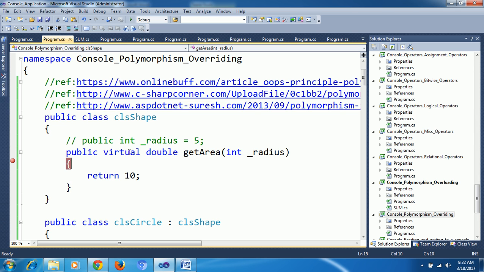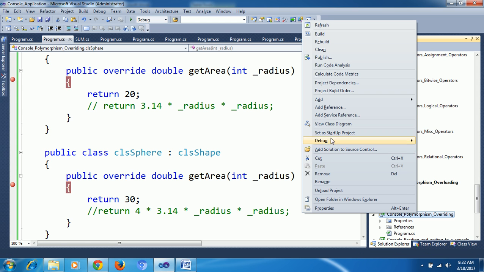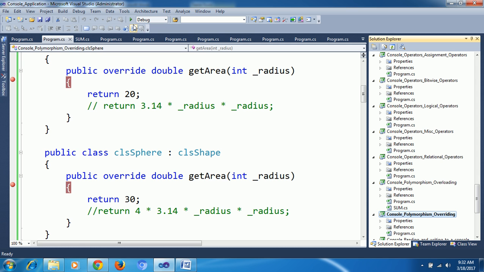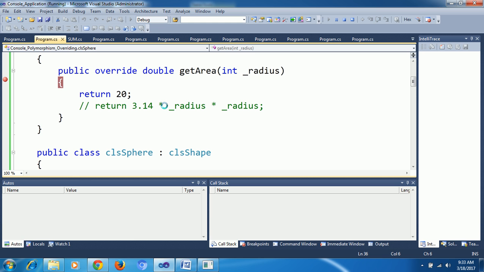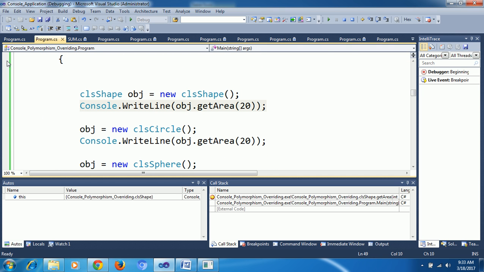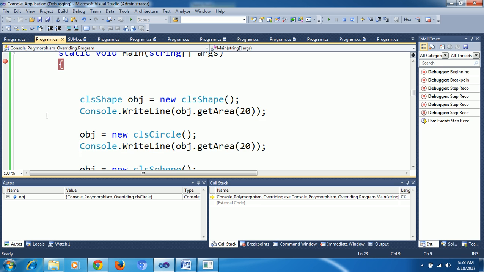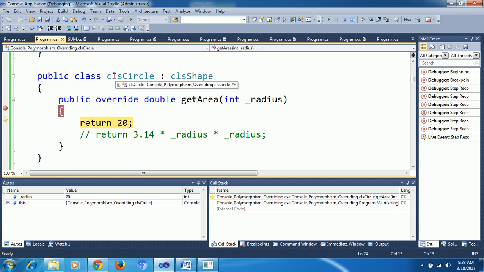See here, I gave virtual here, then override, override. First it came to get area, first save. Afterwards, when I created circle, it went to the circle class.